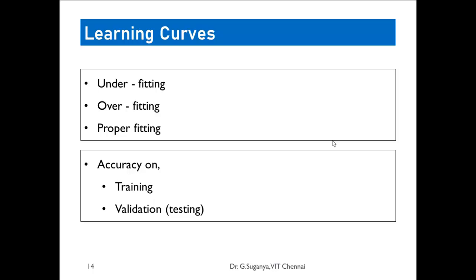Okay, so in the machine learning paradigm, we say the accuracy has to be tested on the results of the training data set, and once we are convinced with the results of training, we can move on to using the model on the testing data set. That's what we call validation testing. Okay.